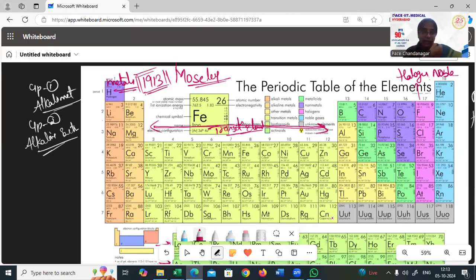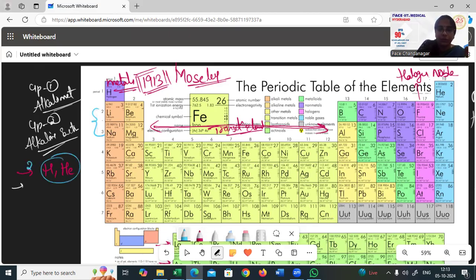So according to that, he has given us 7 periods. The first period is the shortest period, the first row having only hydrogen and helium. Then the second and third periods. The second and third are short periods, having 8 elements each.